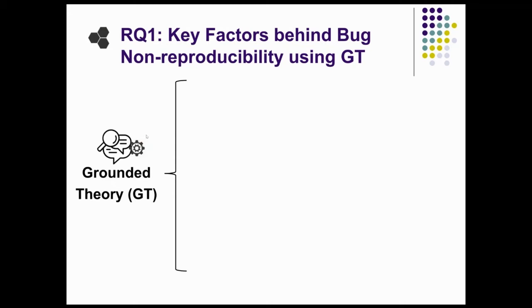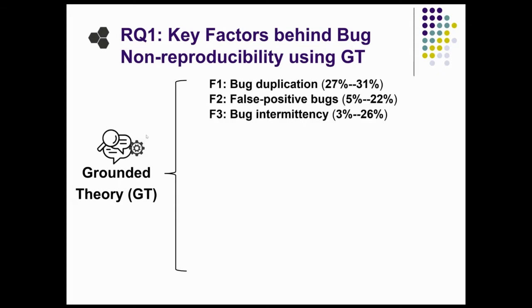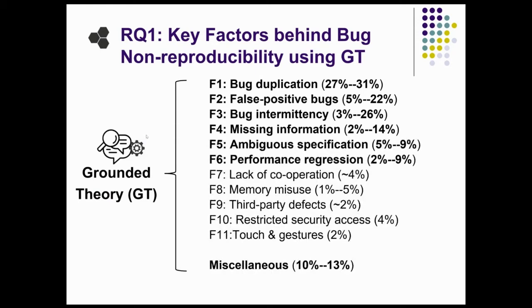According to the grounded theory analysis, there are 11 key factors that might explain the non-reproducibility of software bugs. Some are the usual suspects, like bug duplication, false positive bugs, as well as bug intermittency. But we also found that missing information in the bug report is a key factor behind non-reproducibility of bugs. Beside this, we have also other key factors that might explain it.